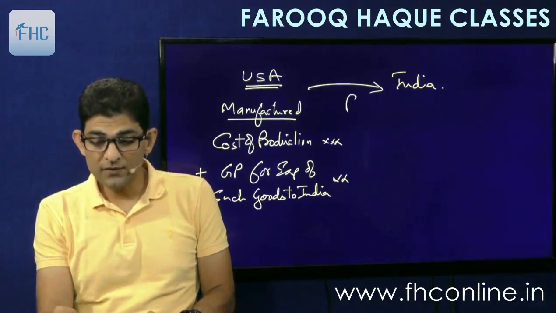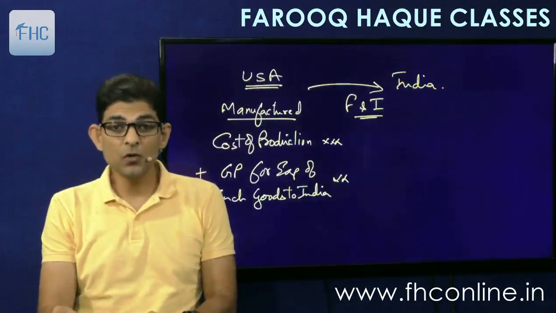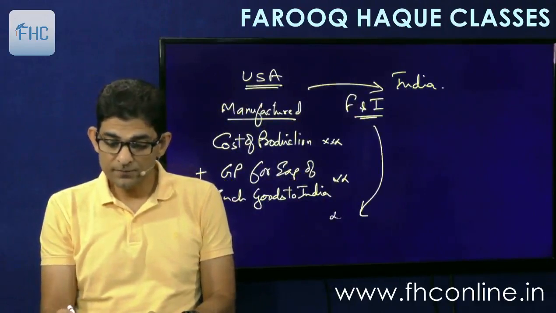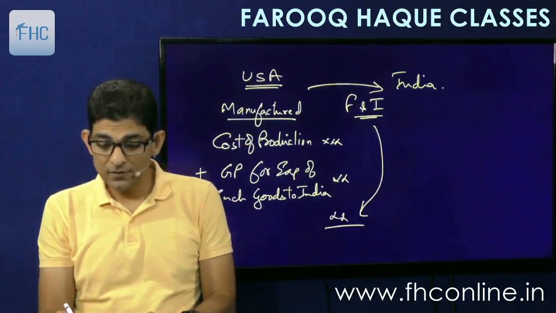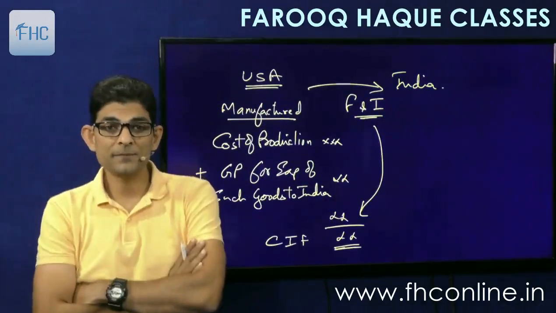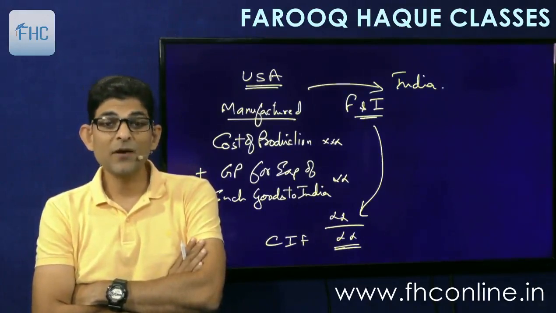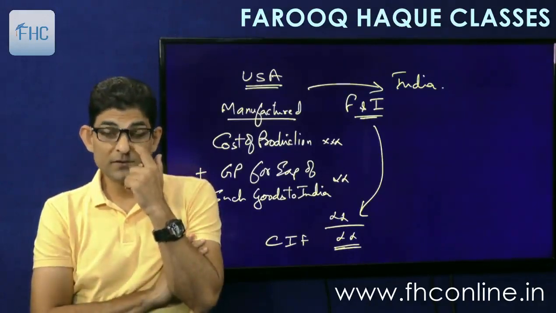Then what is the freight and insurance for bringing the goods to India, that we know? We'll add that freight and insurance, and once we add that, we'll get the CIF. Simple. So this is the simplest method, you can say, computed value. This is called as computed value method.